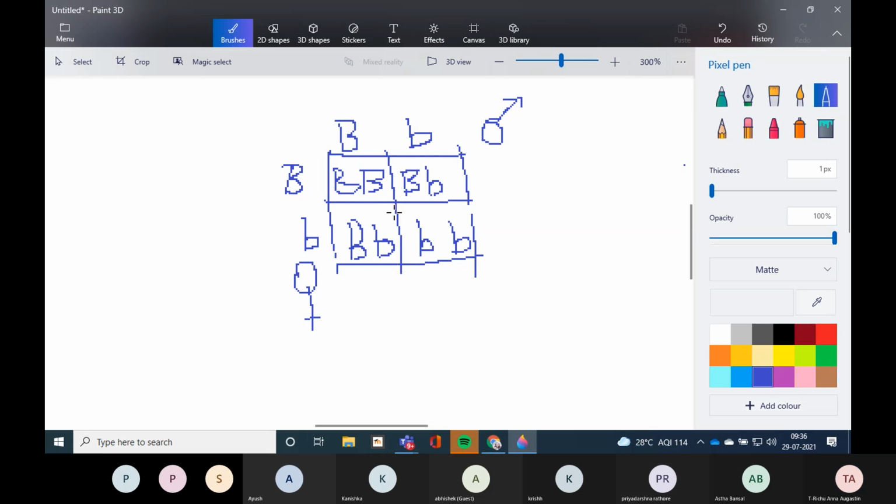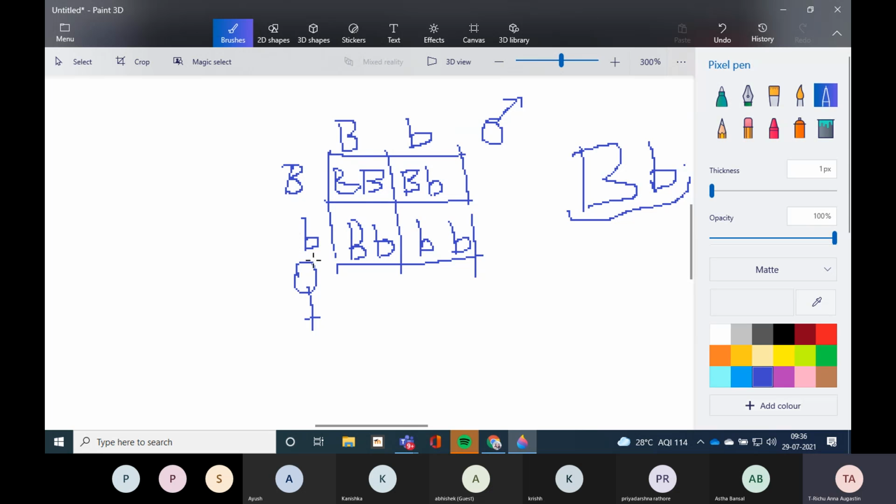Understood? Yes, ma'am. If anyone is there who has not understood, I'll just repeat. Just pay attention. We have two parents, male and female. Both will have one capital and one small b. So male gametes are written on the top and female are written on the left. In male gametes on the top, we will write one capital and one small b.